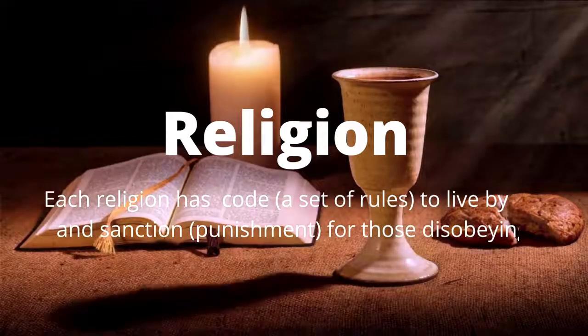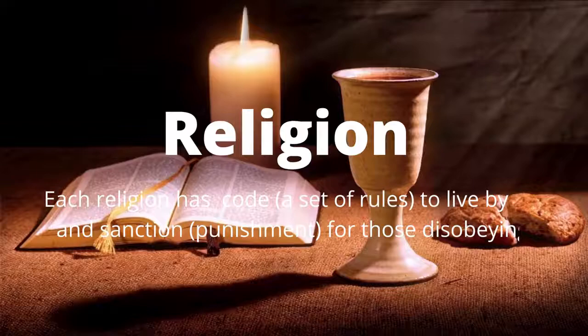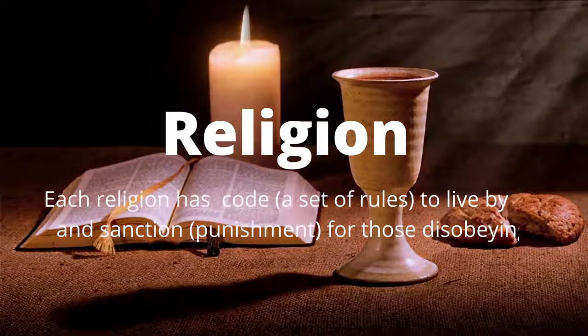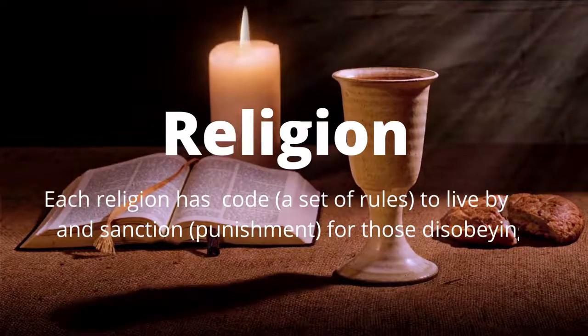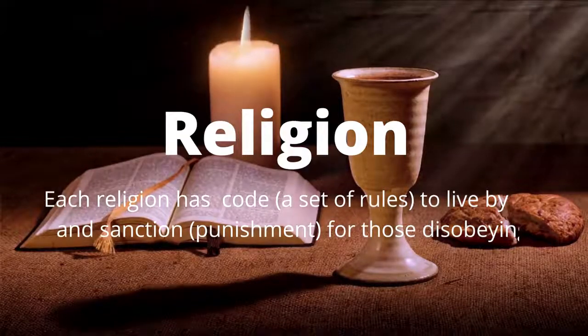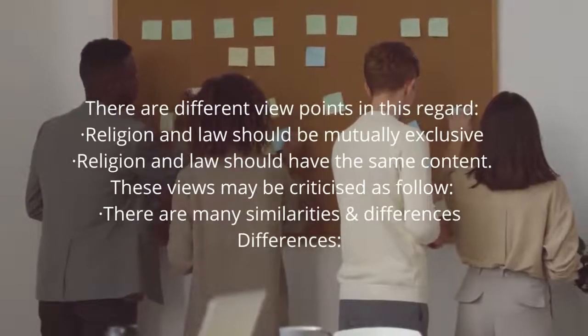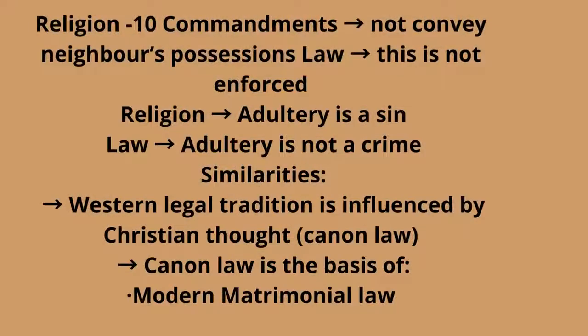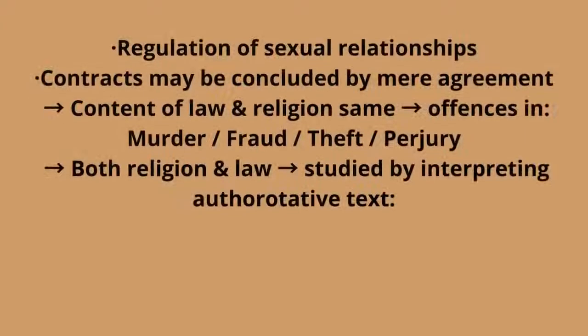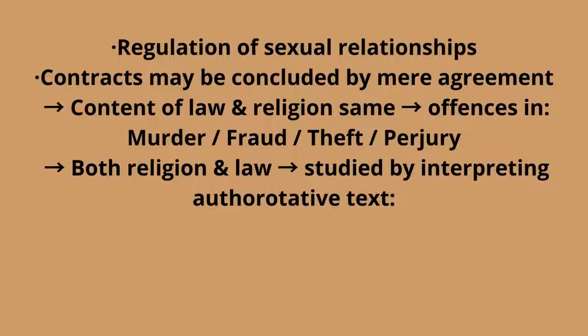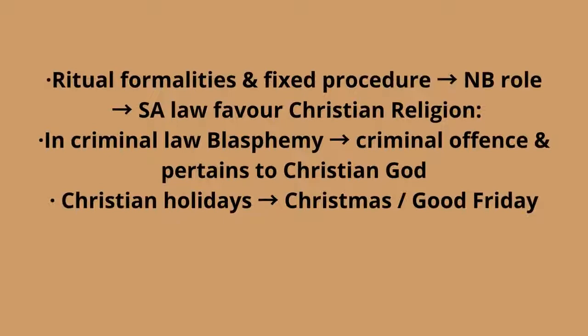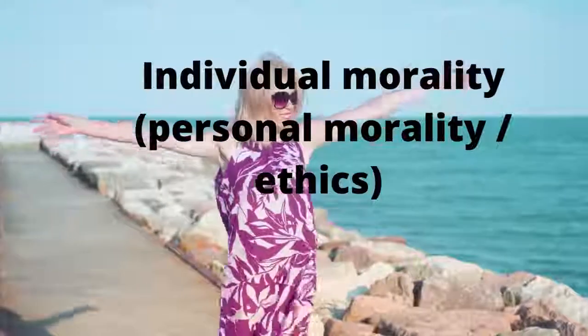Discrepancies, however, do appear, as some religious boundaries cannot be enforced by law, for example adultery. Personal morality is not enforced by the law unless it coincides with legal principles. This is due to the fact that personal morals are based on the character of the individual. Community mores, however, are the collective morals of the members that make up the community. As with personal ethics, these norms are only enforceable when they coincide with the legal norms. As communities differ, the accepted behavior in each community differs according to the residents.